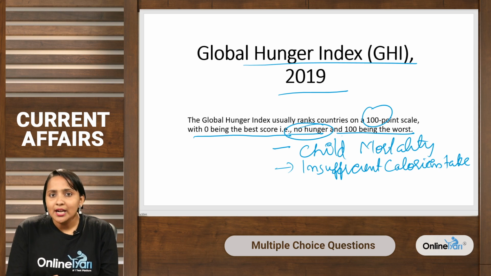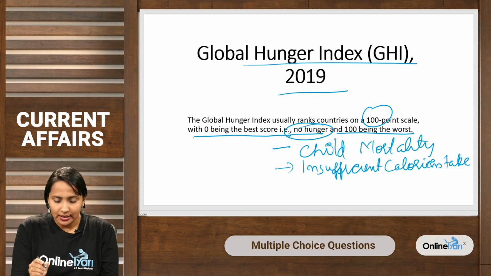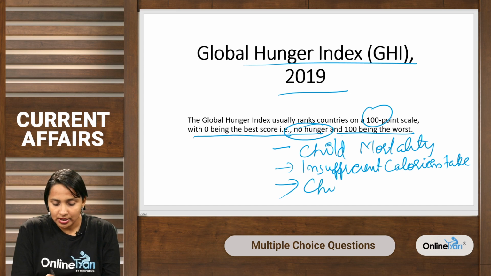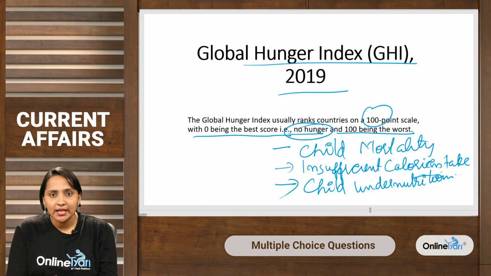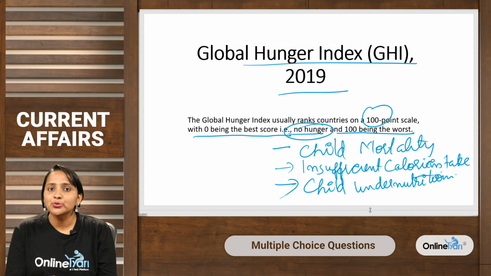And the third one is child undernutrition. So these are the three criteria, and these are measured using 4 component indicators.